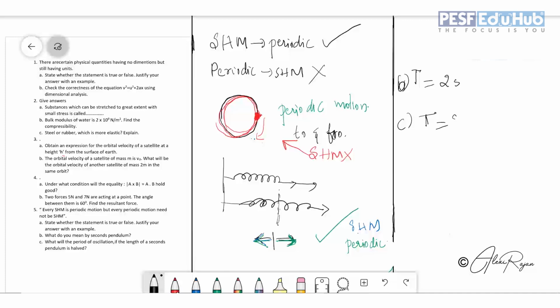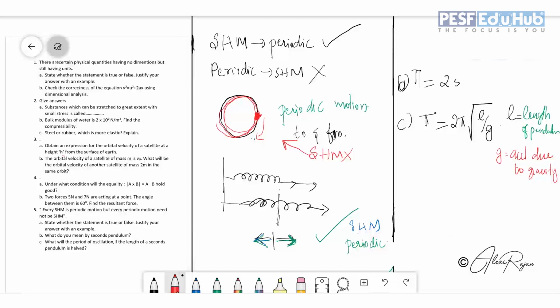So T is equal to 2 pi root L by G, where L is the length of the pendulum, and G is acceleration due to gravity. While writing in your exam, you should completely write acceleration. Due to the space shortage, I am writing ACCL. So this is about acceleration due to gravity.